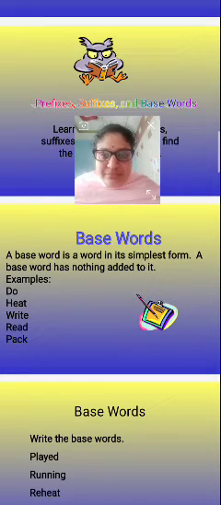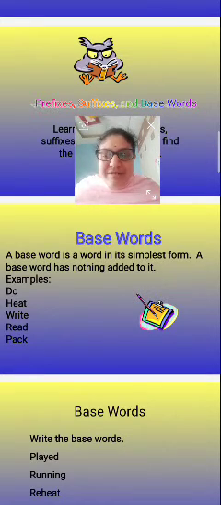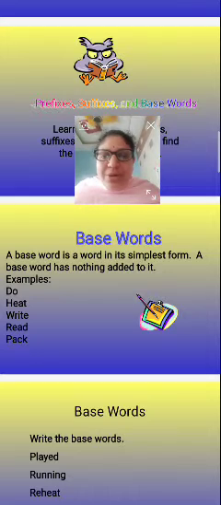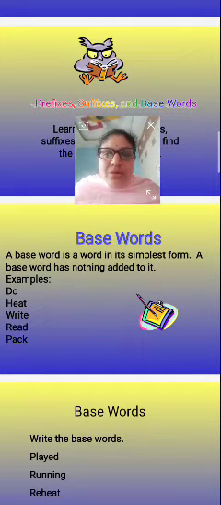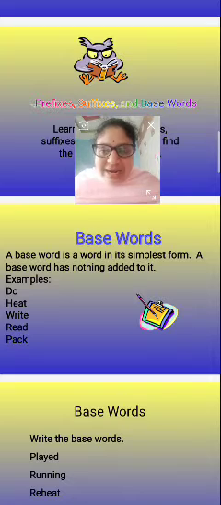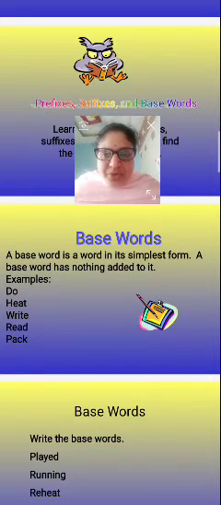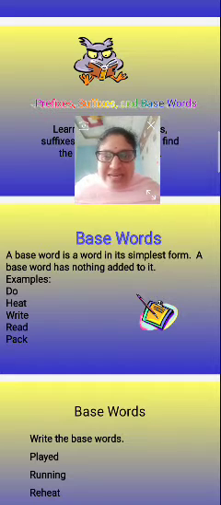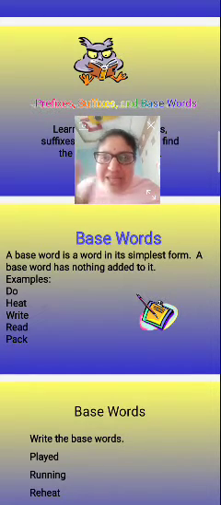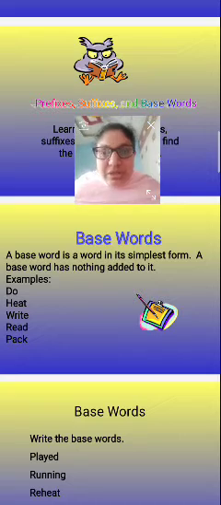Examples: do. We have not added anything to the do. Do is the original word, so that is the base word. We have not added anything to the do, in the front or at the back. The second one, heat. For the heat also we have added nothing, because it is also the base word, the root word.